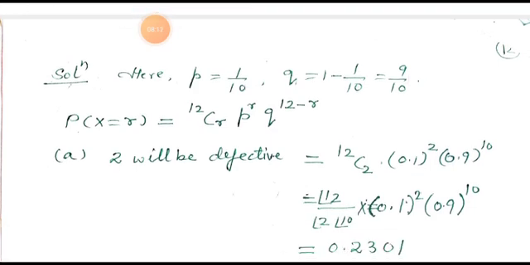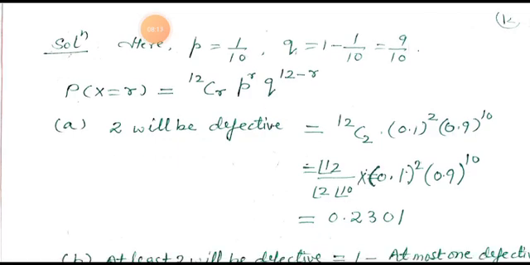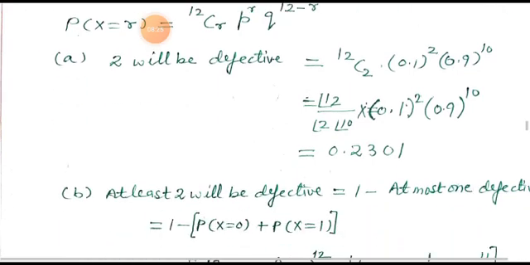Exactly 2 will be defective if X is equal to 2. Then 12 C2 (0.1) to the power 2 (0.9) to the power 10, and after calculating, we get the value of this expression as 0.2301.